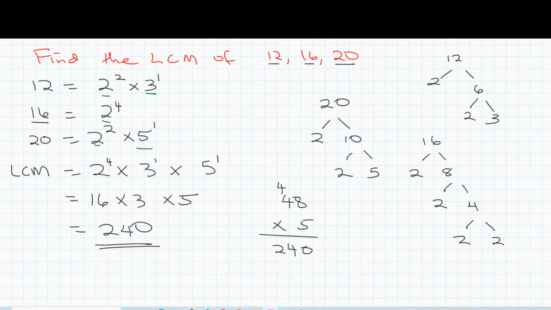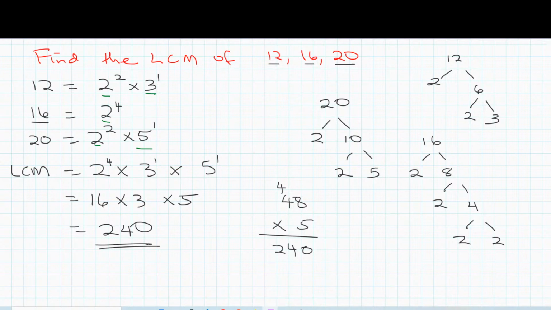So the other way you could have done is, can you imagine having to list every single multiple of 12 until you got to 240, every single multiple of 16 until you got to 240, and every single multiple of 20 until you got to 240. That's the other method. This method I find to be a lot shorter to work with. Okay, so that's that.